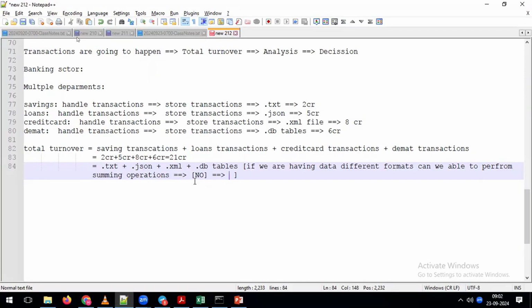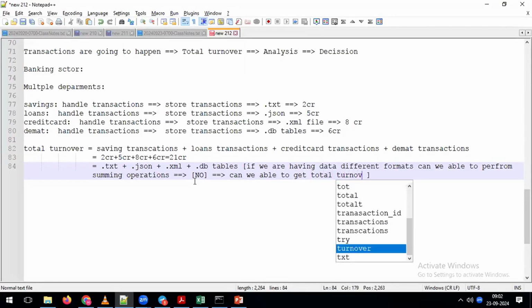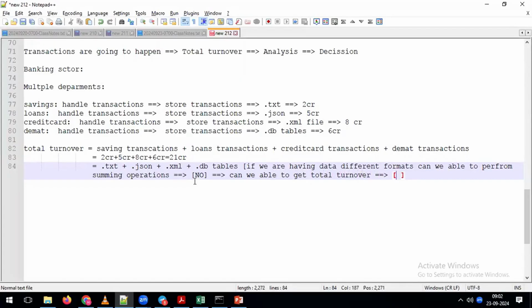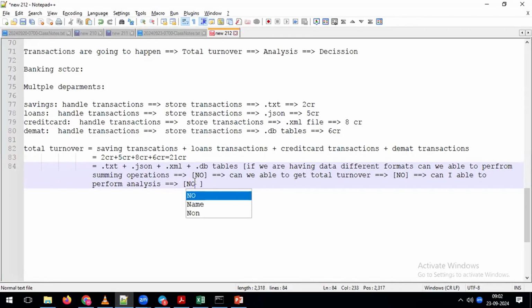Without doing the summing operation, can we get the total turnover? No, again, I can say the answer is no. Now, without getting the total turnover, can I perform analysis? No. Again, the answer is nothing but no.